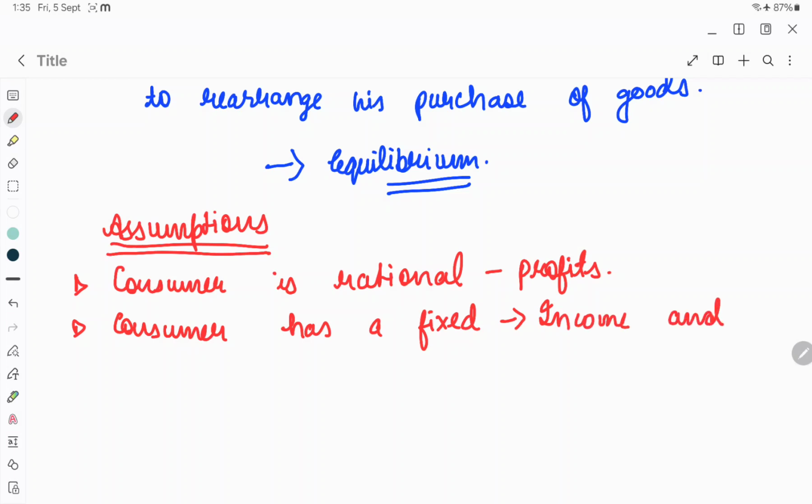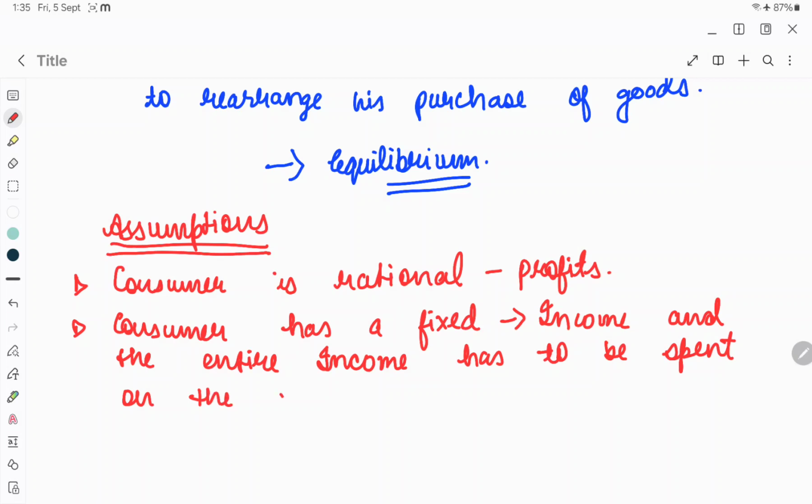and the entire income has to be spent on the purchase of the two goods only. Why two goods? Because we are assuming that the consumer is making a preference between two goods. We are assuming that there is a combination of two goods between which the consumer is attaining his equilibrium,